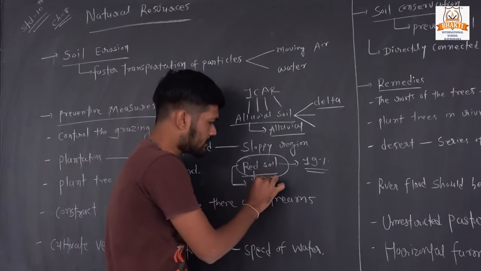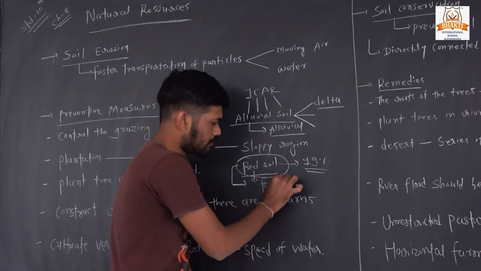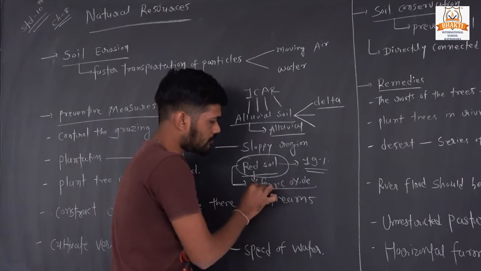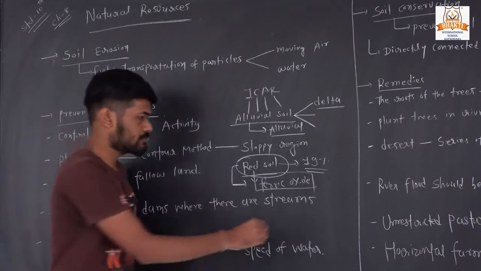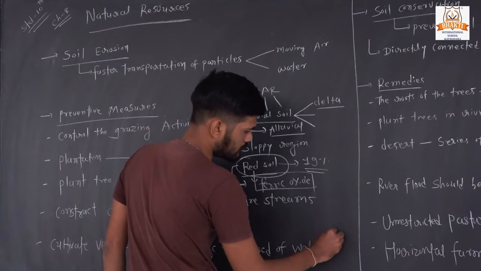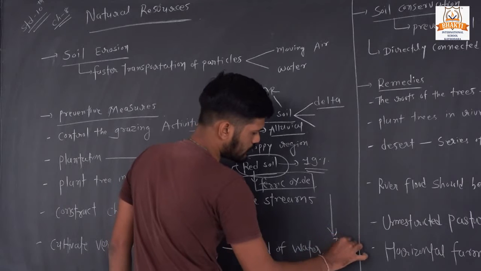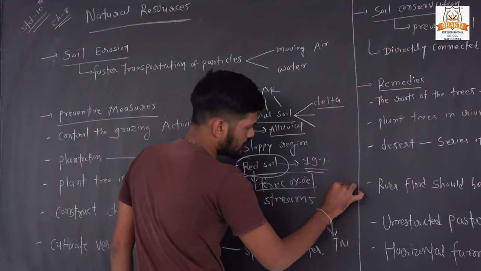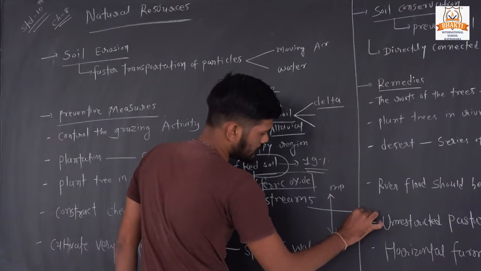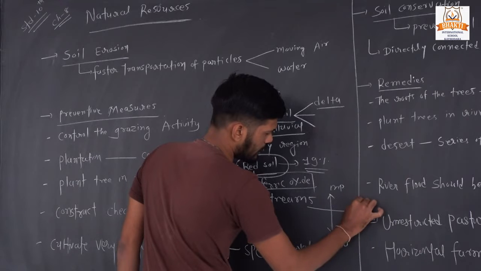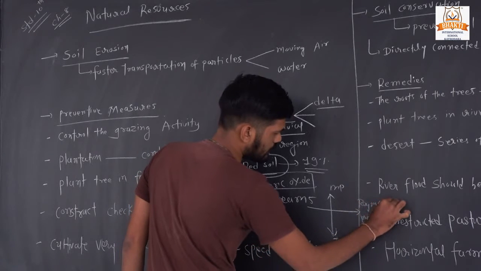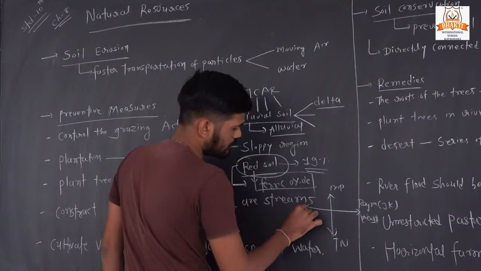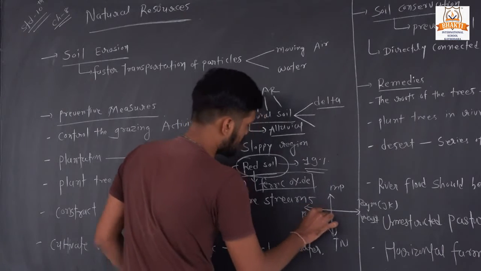Red soil color is red because of the presence of ferric oxide, okay. This soil extends from south in Tamil Nadu to Madhya Pradesh, and from east it extends from Rajmahal Hill, which is in Jharkhand, to west in Gujarat, Kutch, okay.